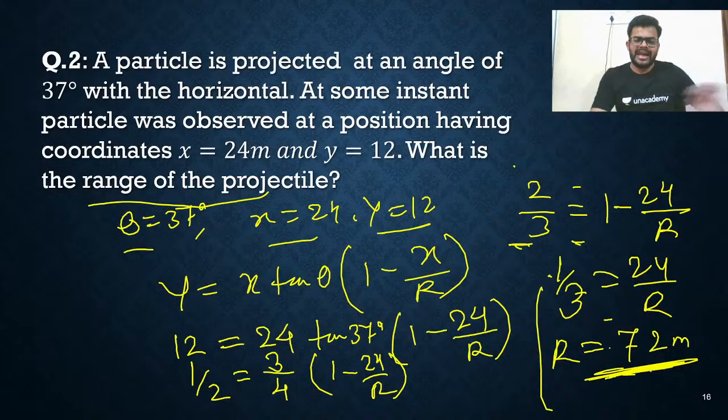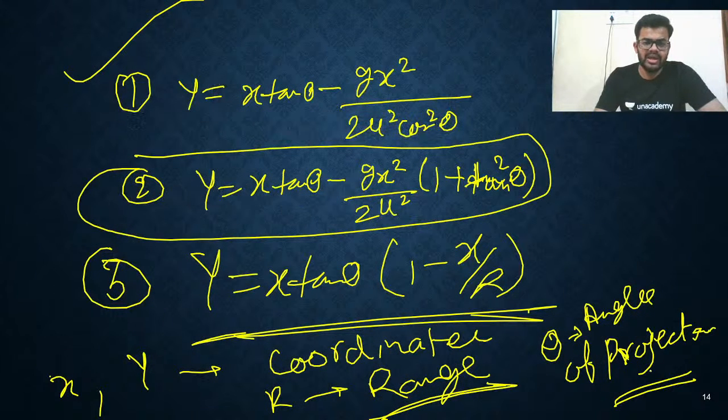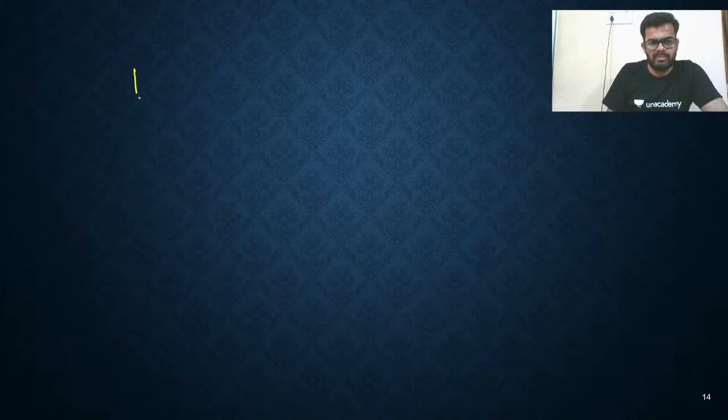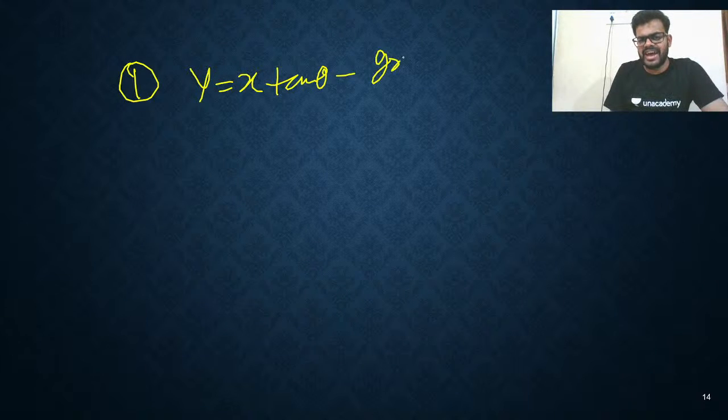So for Meghna, I am just repeating the equations. Listen. There are three equations of motion, so that others can also remember. First equation: y is equal to x tan theta minus g x square upon 2 u square cos square theta.